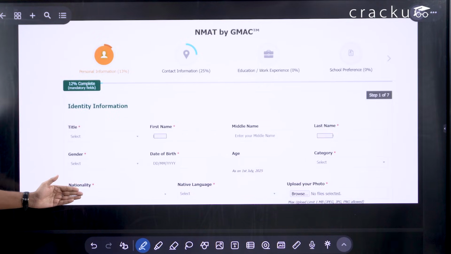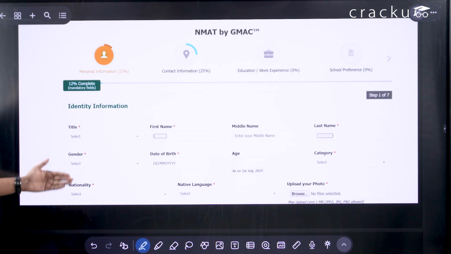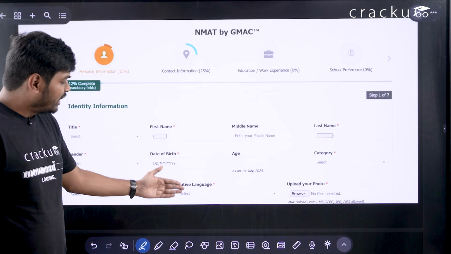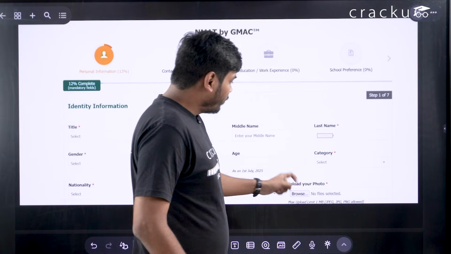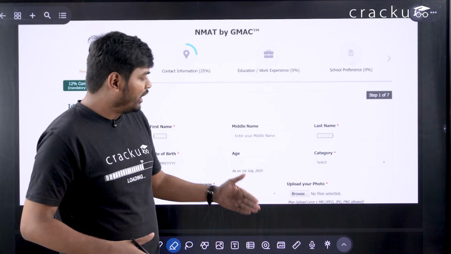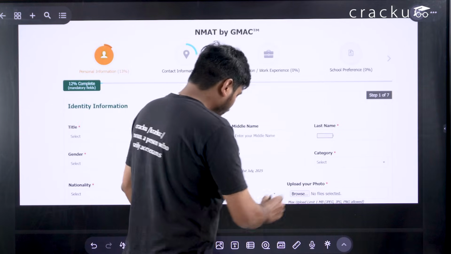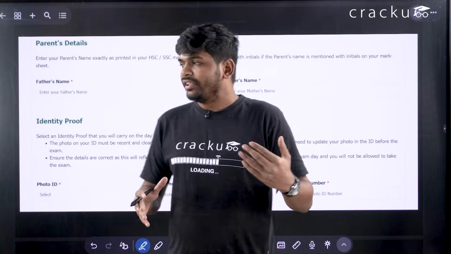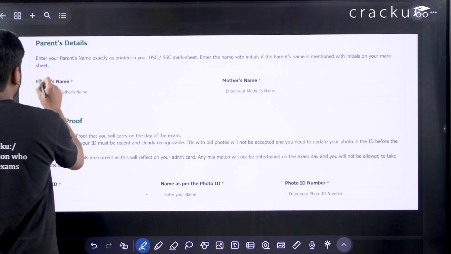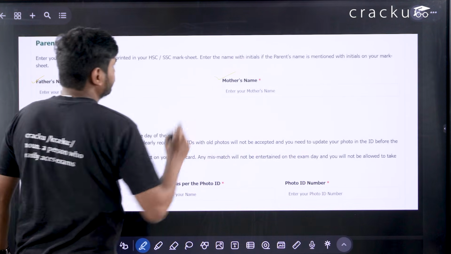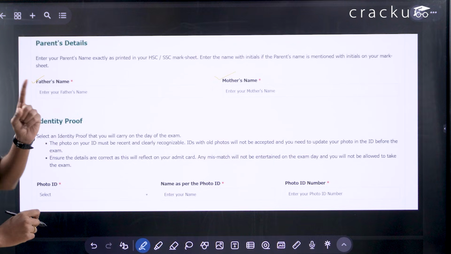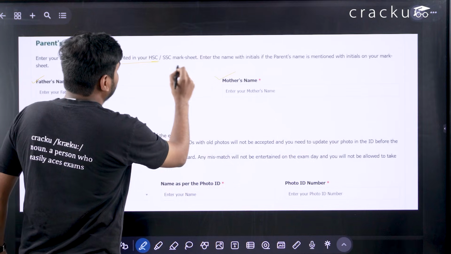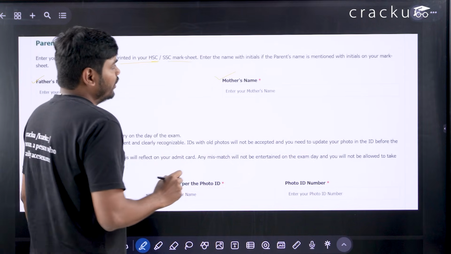If you are belonging to general category, SC, ST or OBC. Then you have to select your nationality. Are you Indian or you have any other citizenship? What is your native language? From all the options, select the native language. Now here you have to upload your photo. This is the only document that you need to upload, that is your photo. So by clicking here, you can upload your photo. After filling those details, now you have to enter your father's name, your mother's name. Okay, and please make sure that your parents' name is exactly as printed in your high secondary or SSC mark sheet.